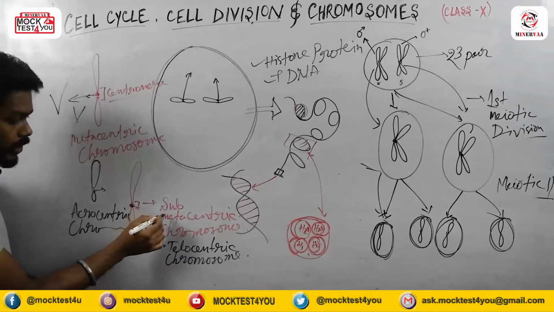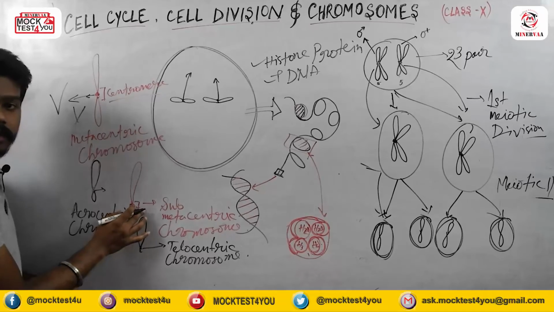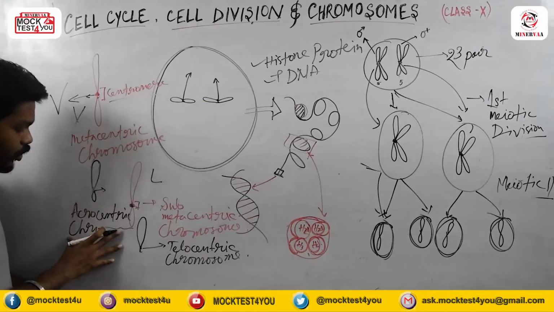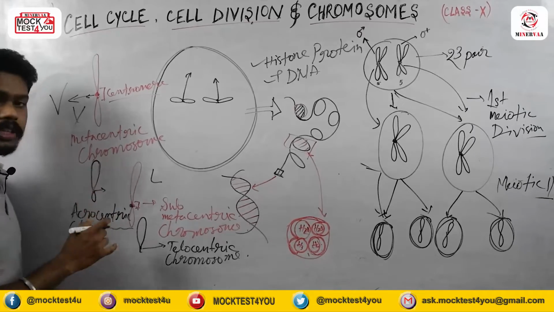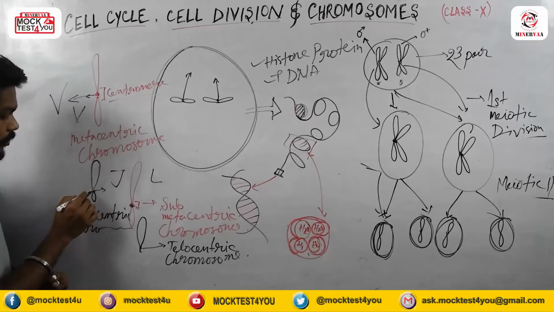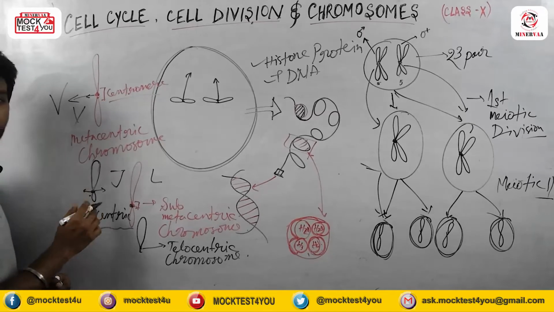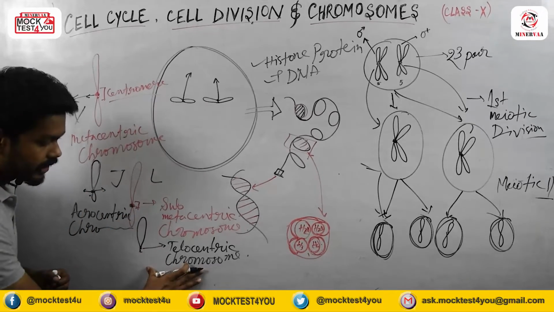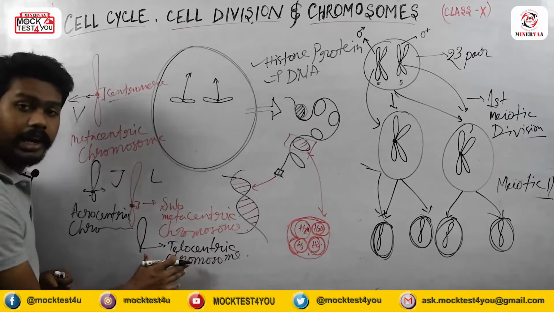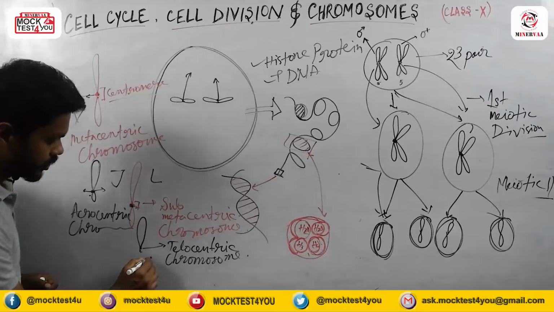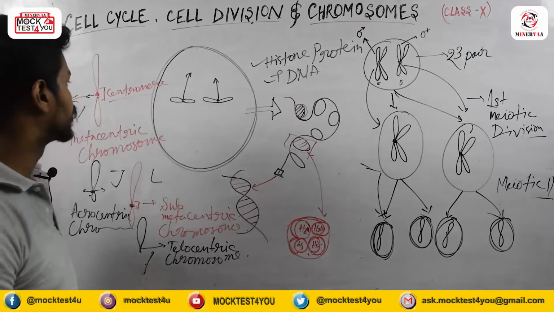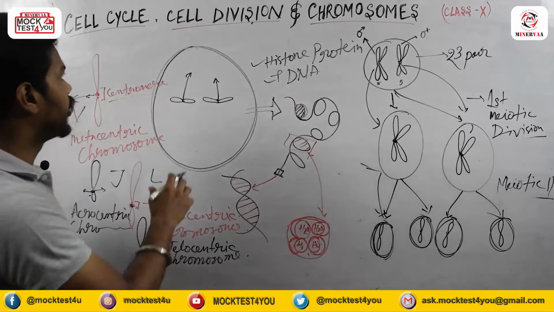And if I pull from this portion, like in the case of submetacentric, it will show an L type of structure during anaphase movement. And the acrocentric chromosome will show a J-like or J-shaped structure, because whenever it is pulled from this portion, it will show a J-like structure. And in the case of telocentric chromosome, it will show an I type of structure during the anaphase movement. So these are the things you have to understand.